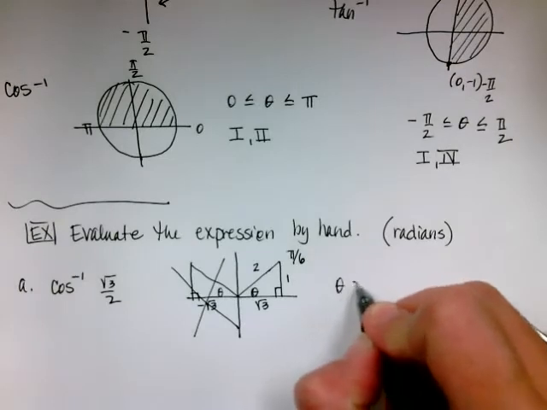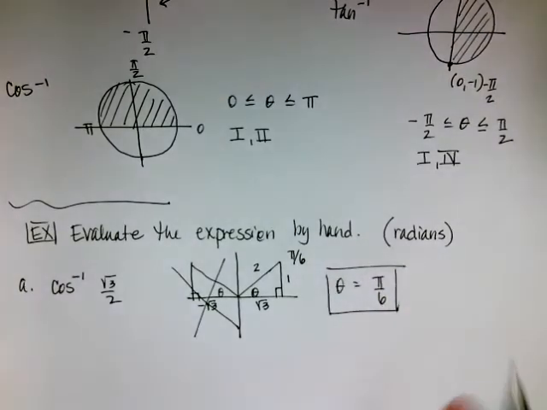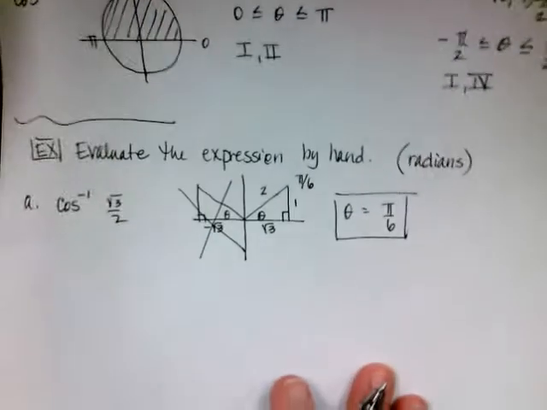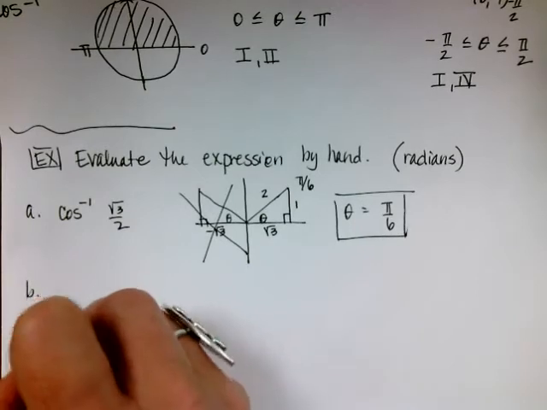So my theta is going to equal pi over 6, so this is my solution. And I did it by kind of doing the problem backwards from what we've done in the past. All right, so let's do another one of these.